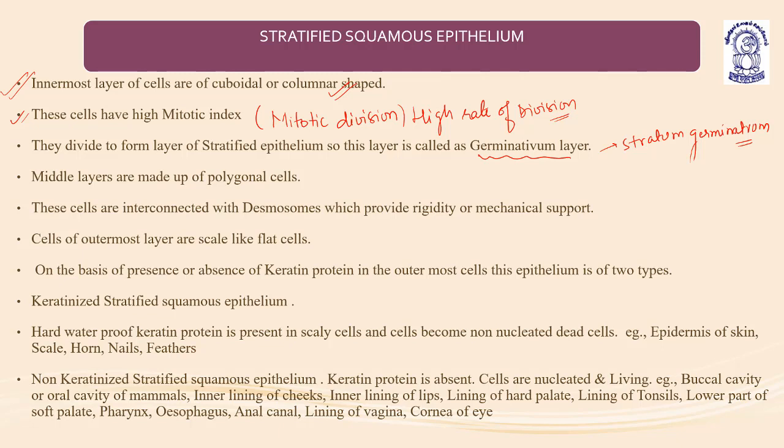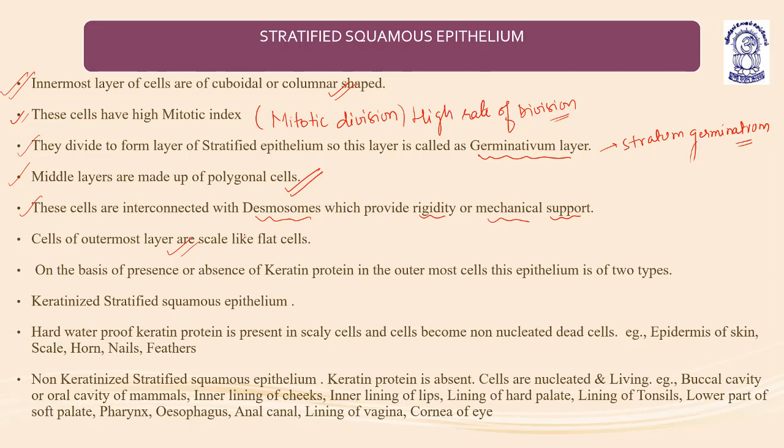The middle layers are made up of polygonal cells. These cells are interconnected with desmosomes, macula adherens, which provide rigidity and mechanical support. Cells of the outermost layer are scale-like or flat cells, as they are part of the squamous epithelium.